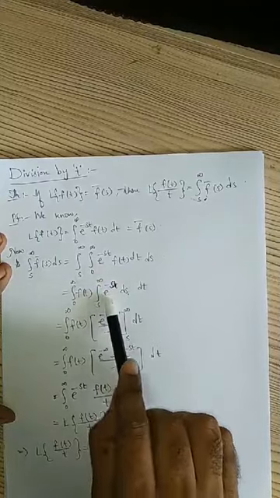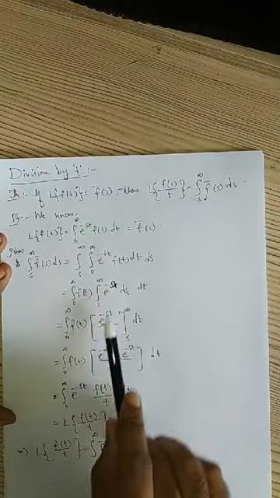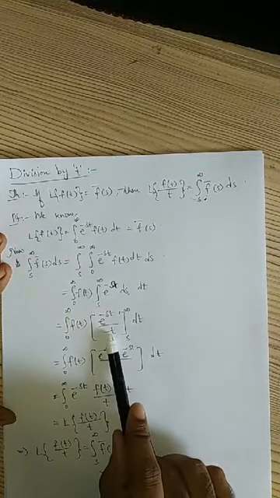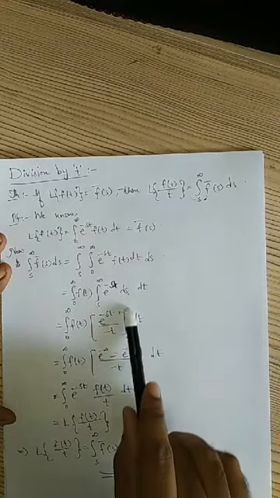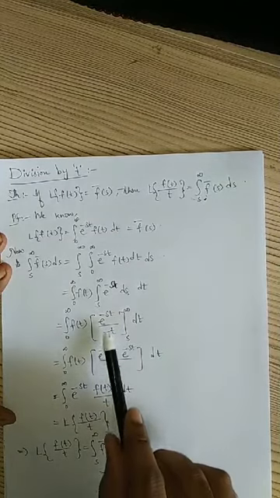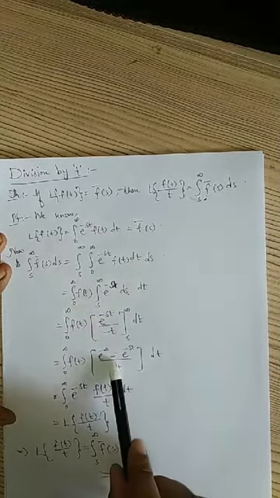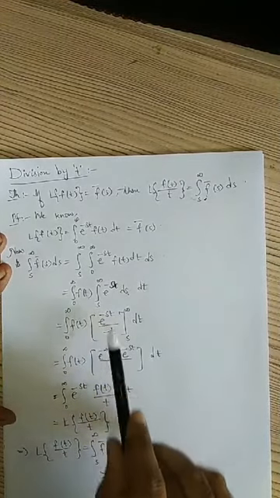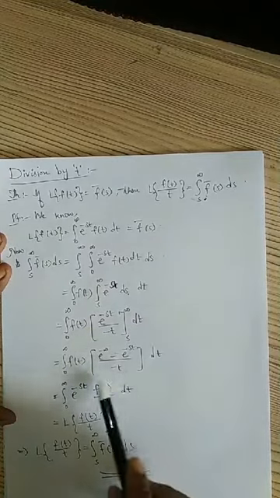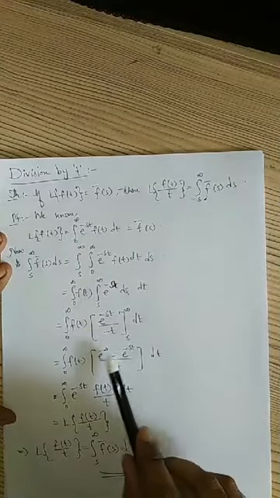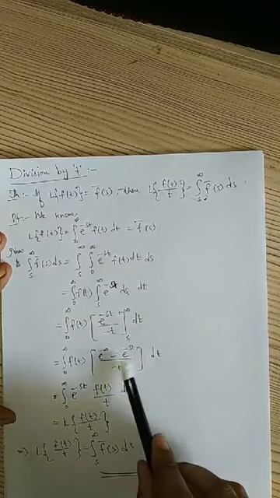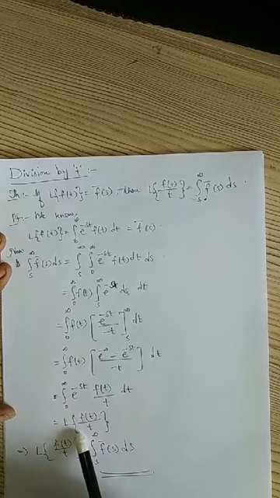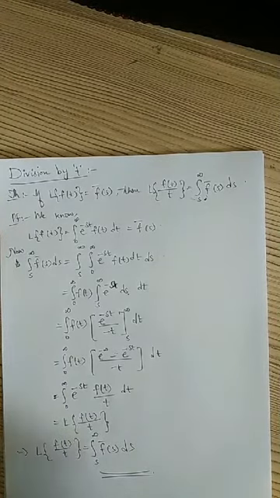When I integrate this with respect to s, I'll get e power minus st by, here minus t is constant, so minus t will be written in the denominator, s to infinity, and these are the limits for s variable, not t variable. Substitute e power minus infinity minus e power lower limit, in place of s we'll get s only, e power minus st by minus t. Then we simplify, e power minus infinity value is 0, so this minus and minus will become plus, e power minus st f of t by t. This whole integral can be written as Laplace transform of f of t by t. Hope you have understood this also.